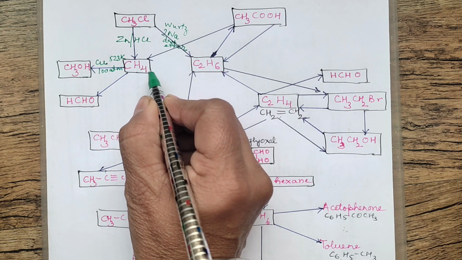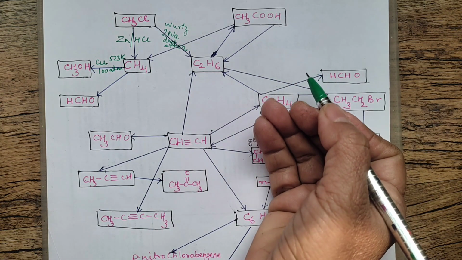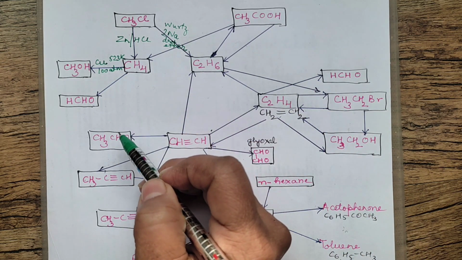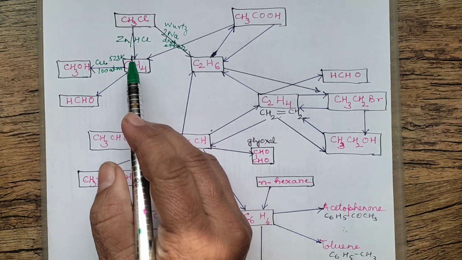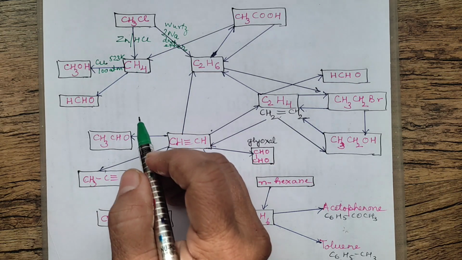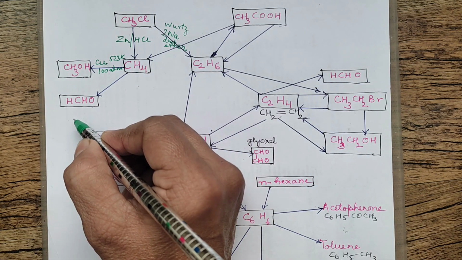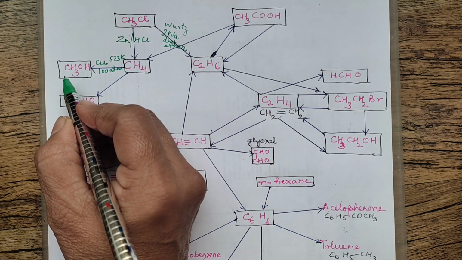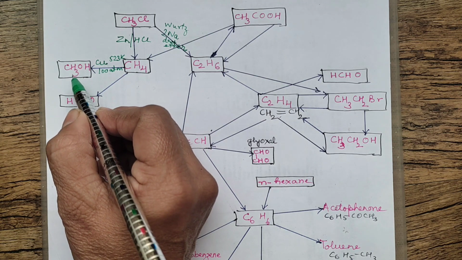Suppose you take ethane, it will be converted to ethyl alcohol, the same temperature and pressure. But since I have written methanol here, I am writing this equation. Methane can be converted to methanol. This is also oxidation. If you use a mild oxidizing agent, then methane can be converted into methanol.